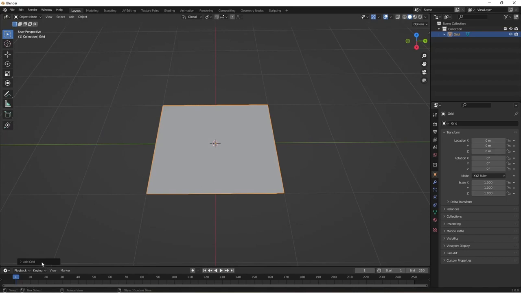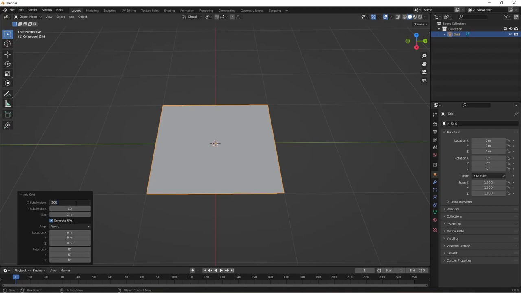It brings up, bottom left, an add grid little box, so you click on that, and here we can subdivide our mesh into something workable for our bricks. So I would go subdivision 200.